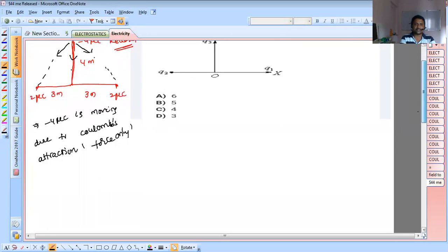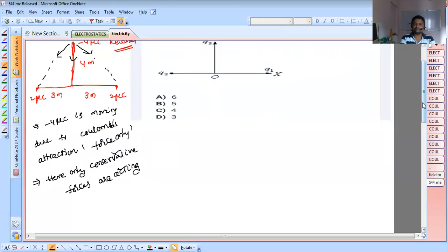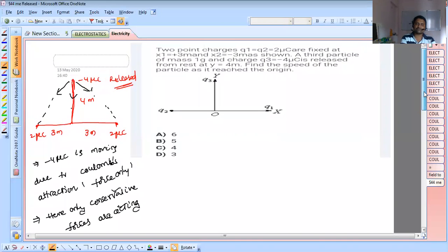The electrostatic attraction force is a conservative force. So in a system where only conservative forces are acting, it follows the law of conservation of mechanical energy. So now we move to that, according to the work energy theorem.